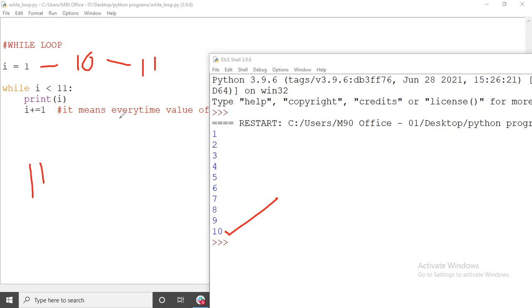So this is how looping is done. While i is less than 11, that is up to 10, it will keep on incrementing by 1. I said i plus 1, that's why it is incrementing by 1. If you say 2, it will increment by 2. So this is how while loop works.